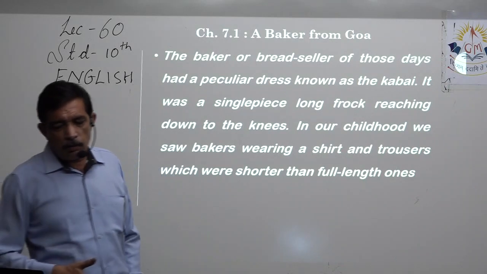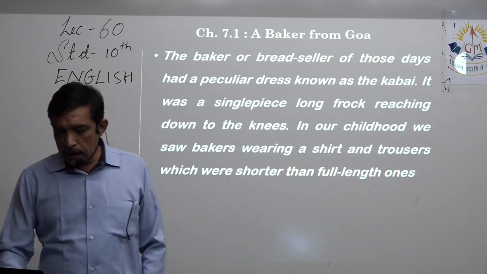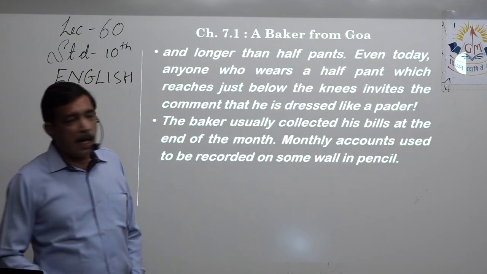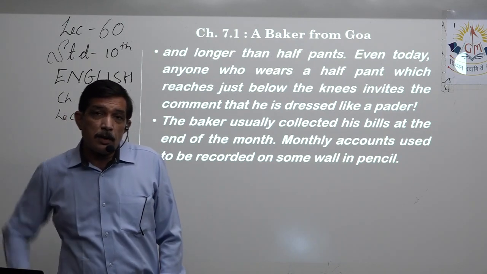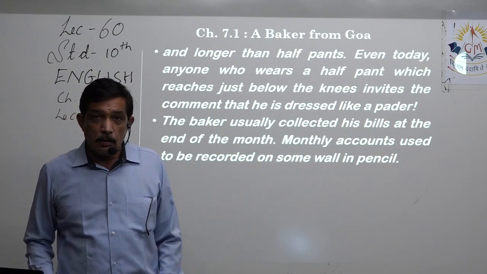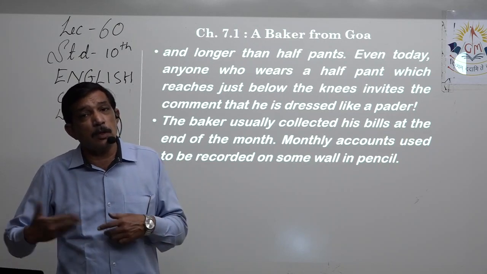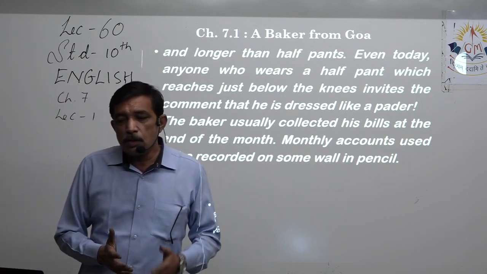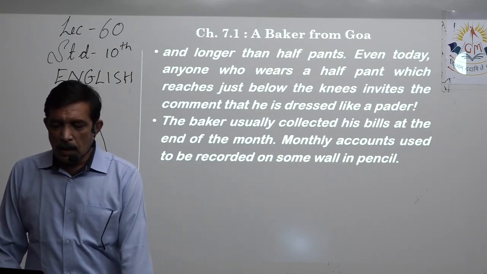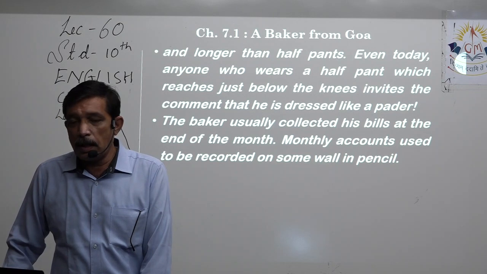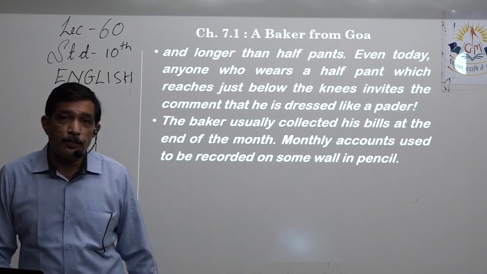So in our childhood we saw bakers wearing a shirt and trousers which were shorter than the full length one, and that has become a tradition, longer than half pants. Half pants are above the knees. Pant is a regular one which goes to the ankle. Now it is something in between. It is longer than a half pant, that means it comes below the knee. So what we call Bermuda. Even today, anyone who wears a half pant which reaches just below the knee invites comment that he is dressed like a pedder, because Bermuda goes just below the knees.